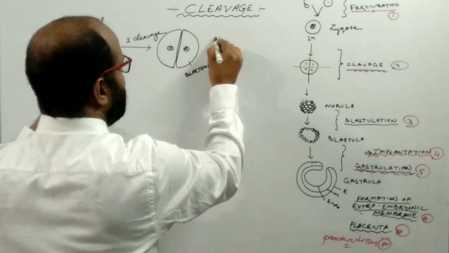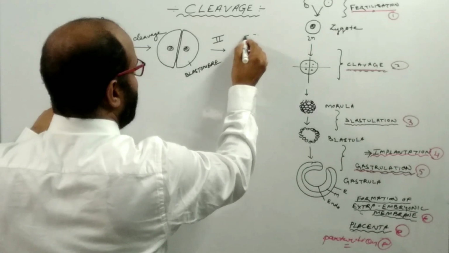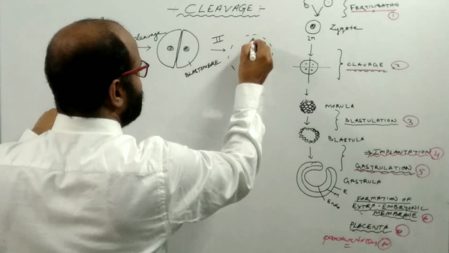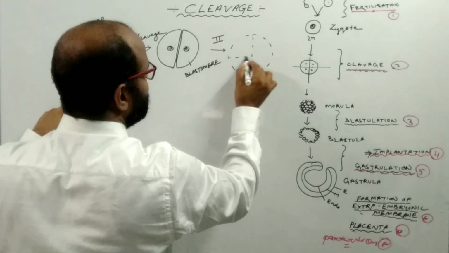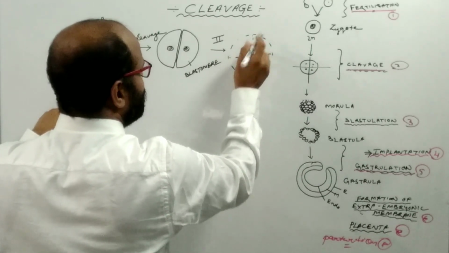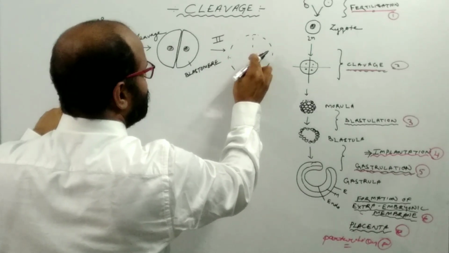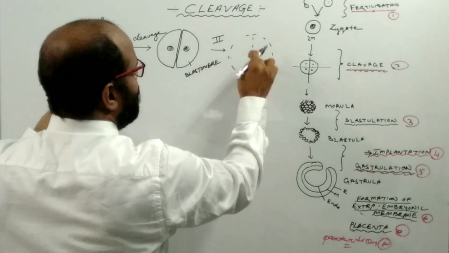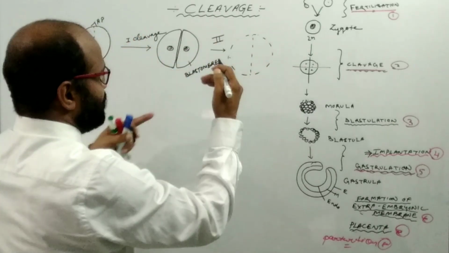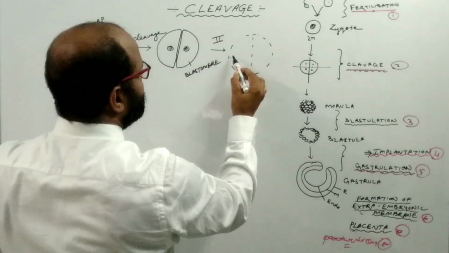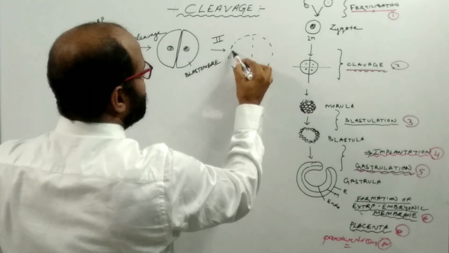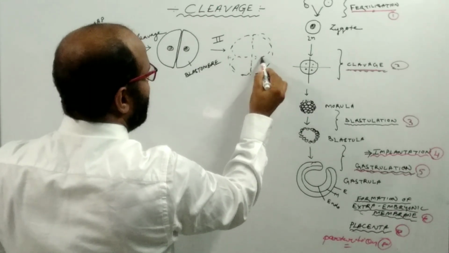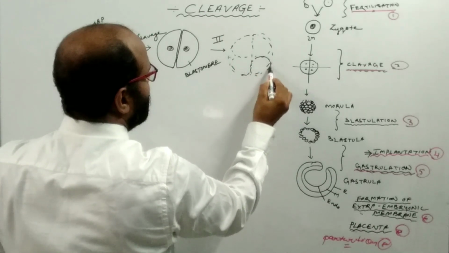After the second cleavage, we will get cells again like this. Suppose that it divides like this, then like this. After this process, suppose that these are two meridional divisions, then how many cells do you get? Then we get 4 cells.